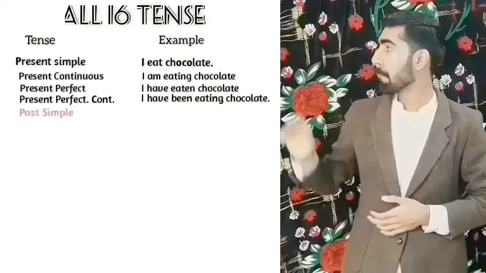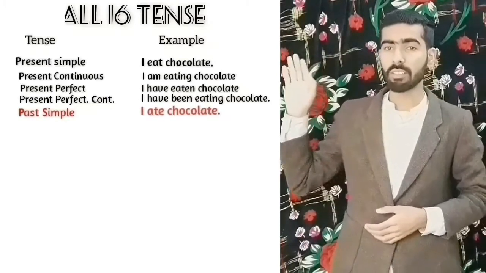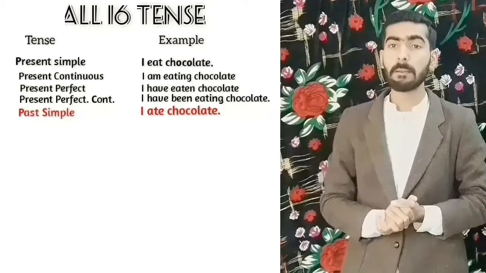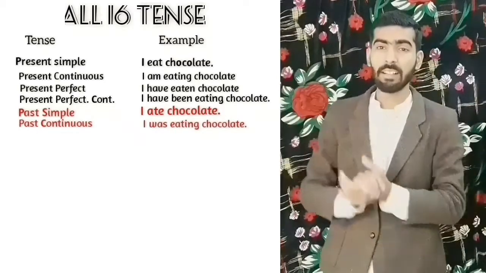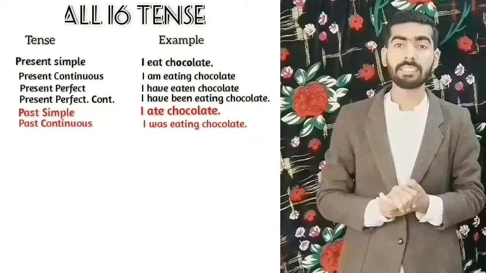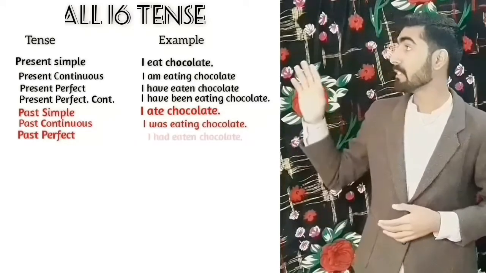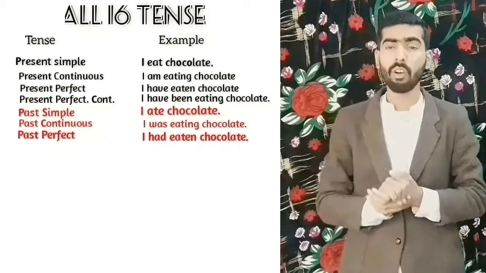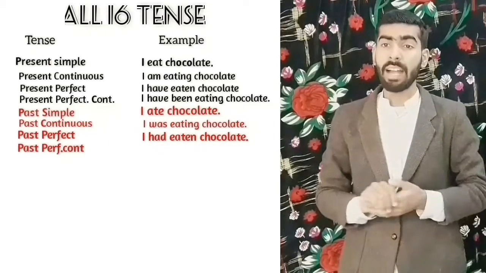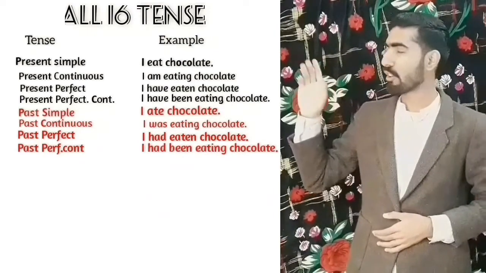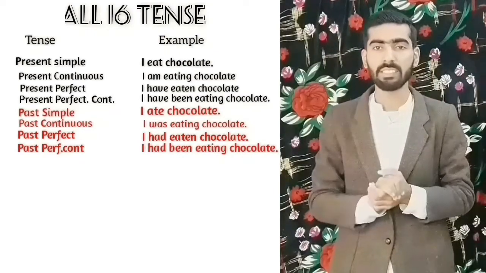First one is past simple. I ate chocolate. Next one is past continuous. I was eating chocolate. Third one is past perfect. I had eaten chocolate. Fourth one is past perfect continuous. I had been eating chocolate. So these are the past tenses.